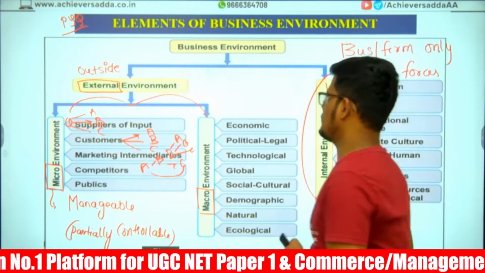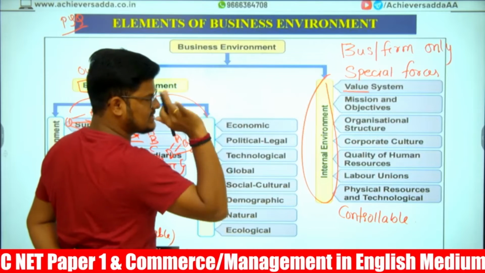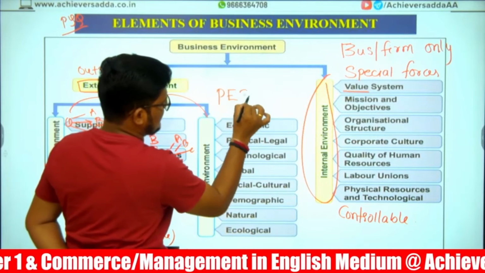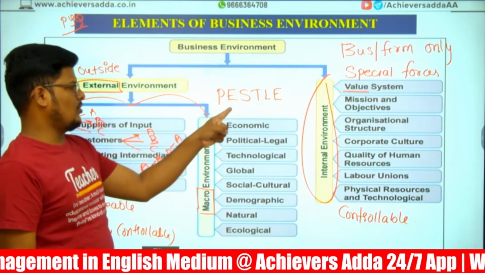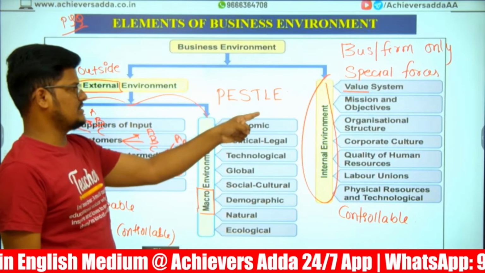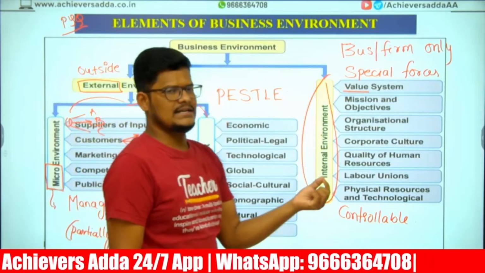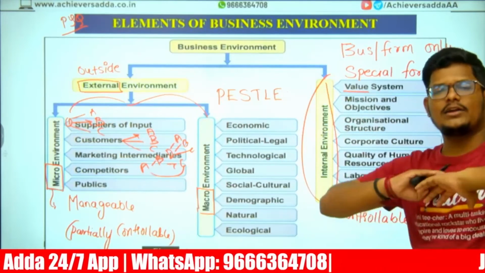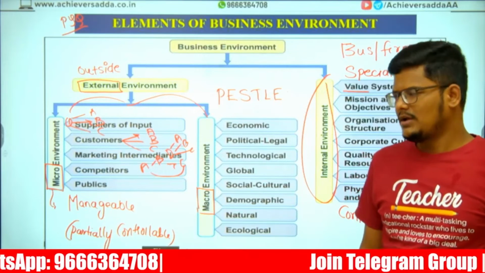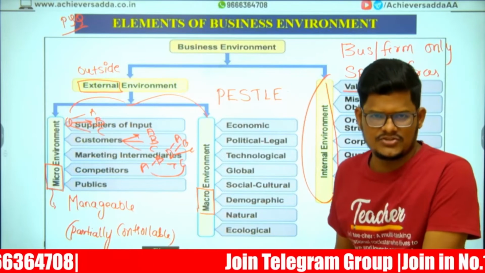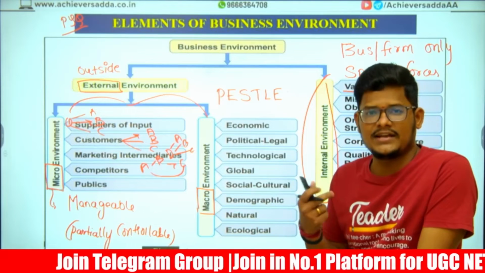Now external macro is a PESTLE analysis. External macro environmental factors are fully external, which we call a PESTLE analysis. PESTLE analysis: political, economical, socio-cultural, technological, legal, ecological. All these are external macro. This will impact the entire economy, all the businesses, all the firms equally. GST introduction is a legal change. Government change, BJP to Congress, Congress to BJP. Political environment, impact on all.